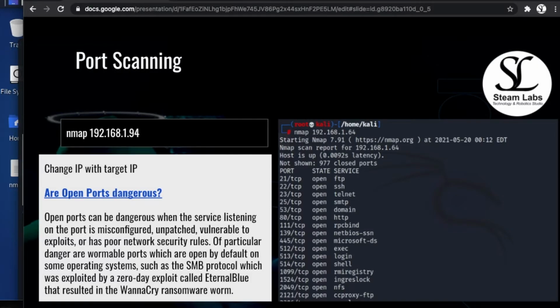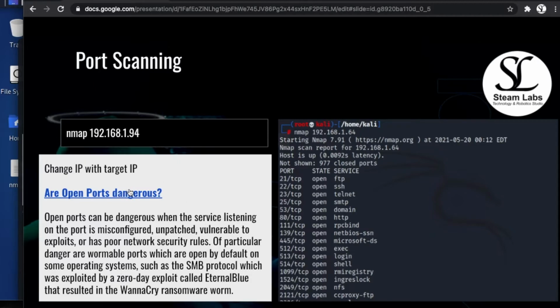We're going to move on to port scanning now. So what is port scanning, and why may a hacker run a port scan once he or she has identified different devices on the network? So we looked at how NetDiscover works. NetDiscover allowed us to see what devices have been assigned an IP address. Now what we can do here is we can now run a port scan, and if we use Nmap inside terminal and one of the IPs, this is going to show us the different ports which are open on a device.